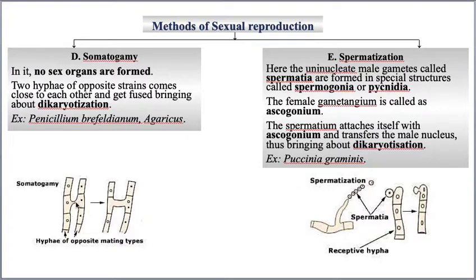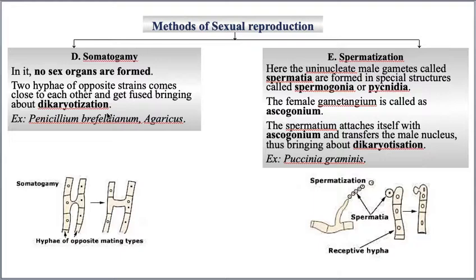Please don't get confused. They are not producing special structures like gametes. They are not producing special structures like antheridia, oogonium, or progametangia. Such special structures won't be produced. The cells just come in contact, and the nucleus of one cell enters into the other cell. Earlier there was only one nucleus, now there are two nuclei, which is called dikaryoticization.